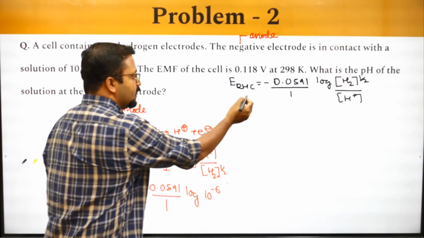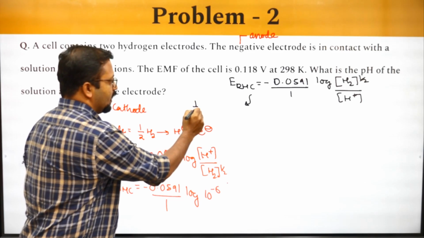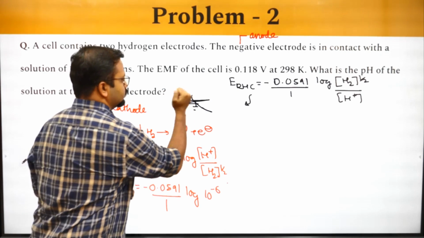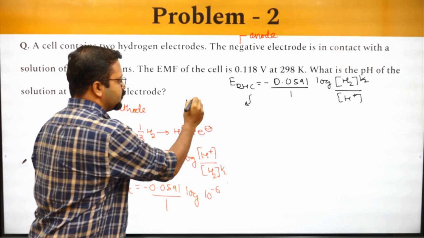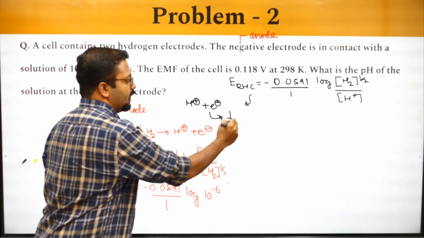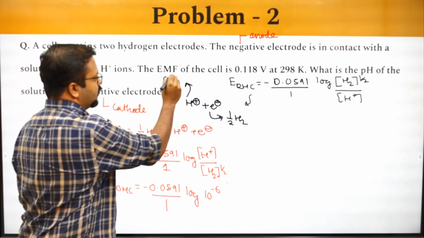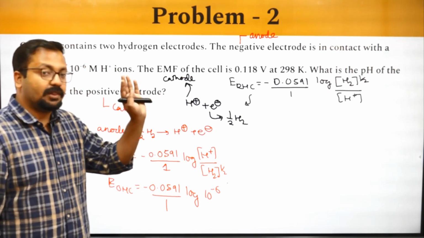The reason is the reduction half cell will function like this. H plus will take up an electron to change into half H2. This will be the cathodic reaction.